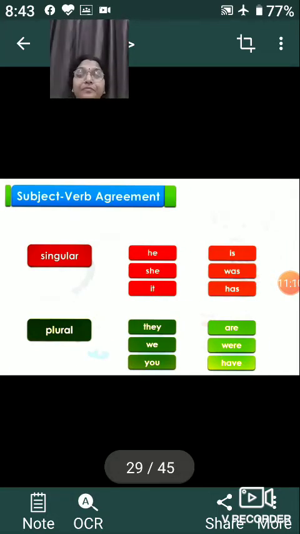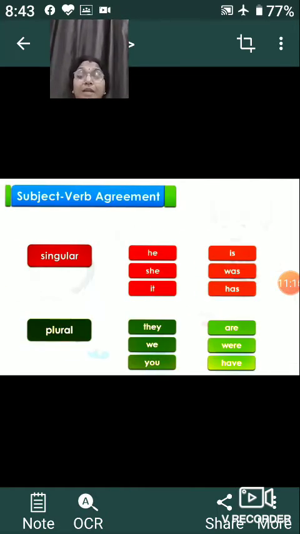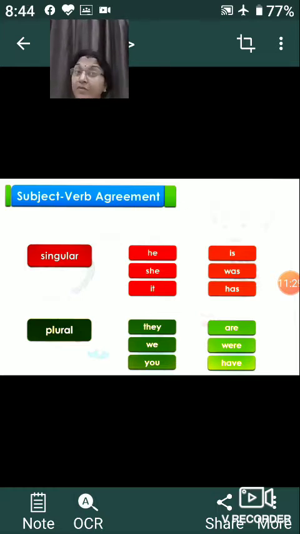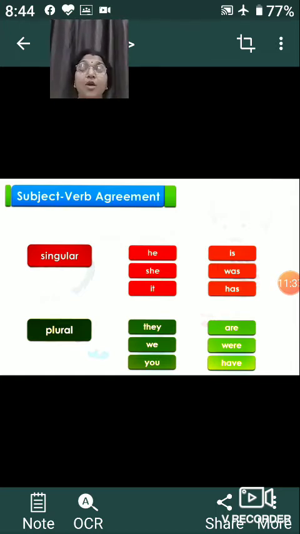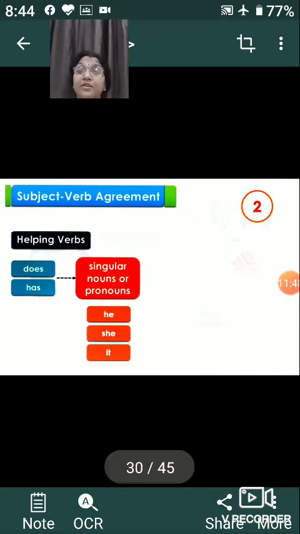Okay, now this is how we can use the verb with other forms in the past tense and the present perfect tense also. For the singular we use is in the present tense, was in the past tense, and has in the present perfect tense. But when we are talking about the plural subject, we use are in the present tense, were in the past tense, and have in the present perfect. So you have, we were, they are. Okay, that was the first rule.